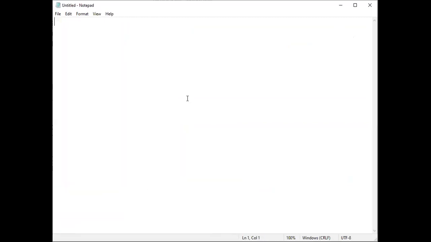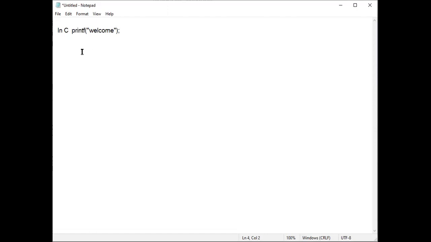See, in C language, one thing I want to tell you, so you don't get confused. If you go to C language, in C we use the function called printf. printf is the function to display messages on the screen, or to display values on the screen. And remember, in C language we use only functions. There is no concept of class, there is no concept of object.